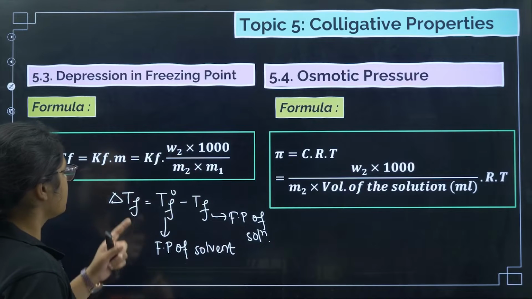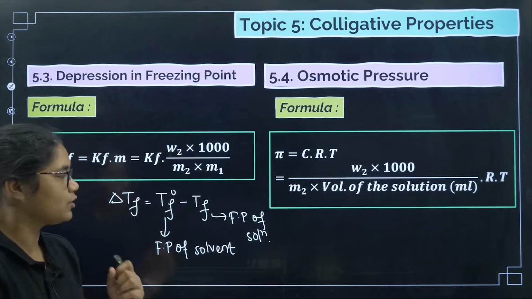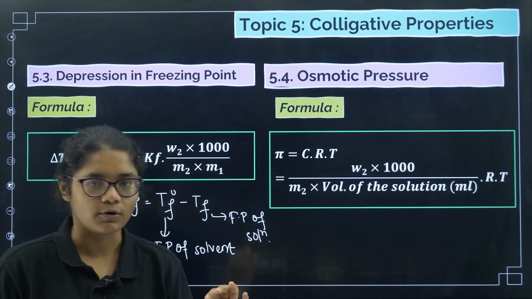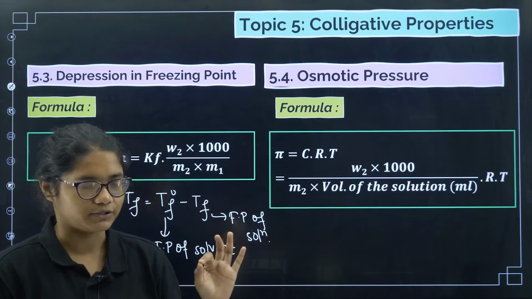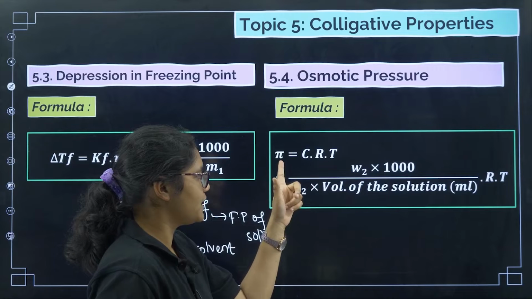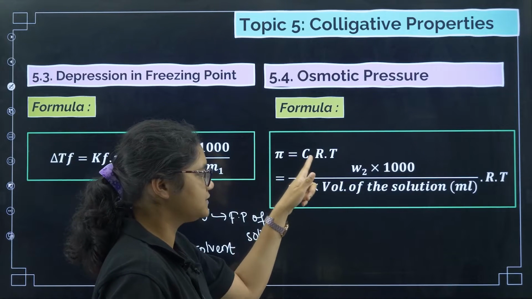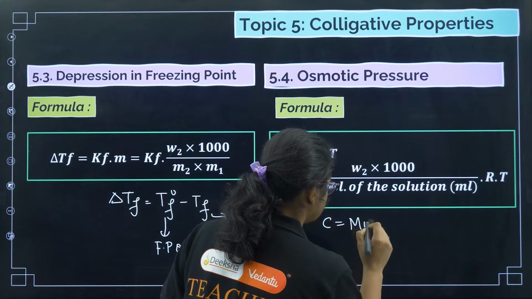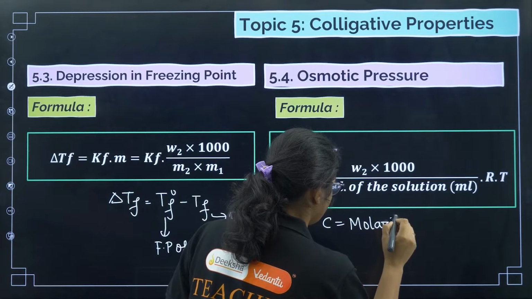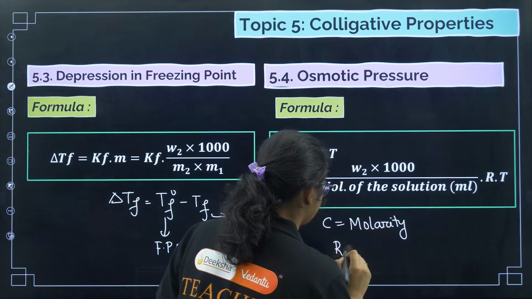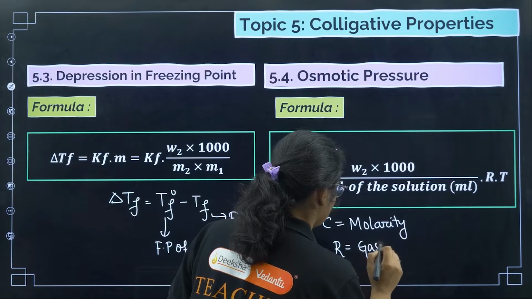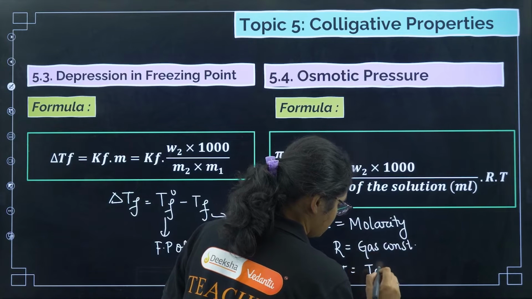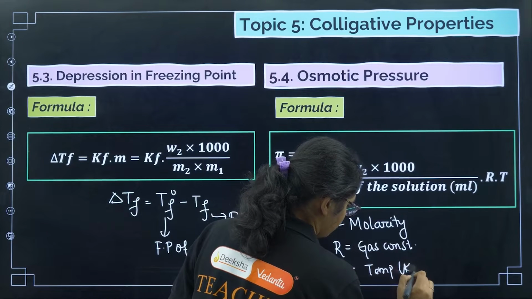Okay, so now KF is again the freezing depression constant, M is molality. Now coming to the next and the last colligative property, that is osmotic pressure. The osmotic pressure formula is pi, it is denoted by pi, that is CRT. Here C is molarity. Remember, C is molarity. R is gas constant and T is temperature in Kelvin.